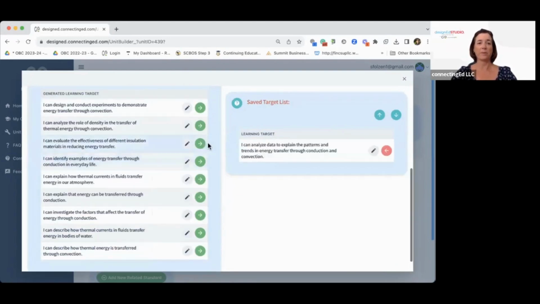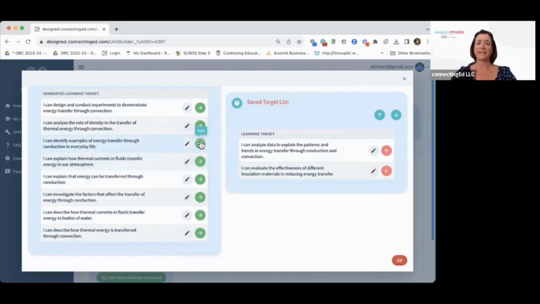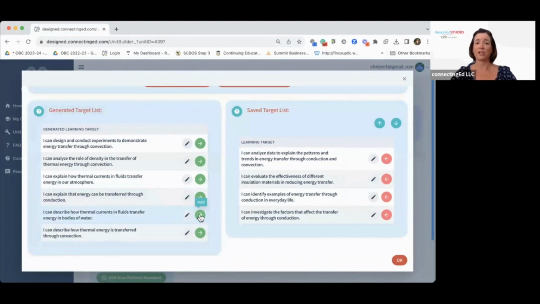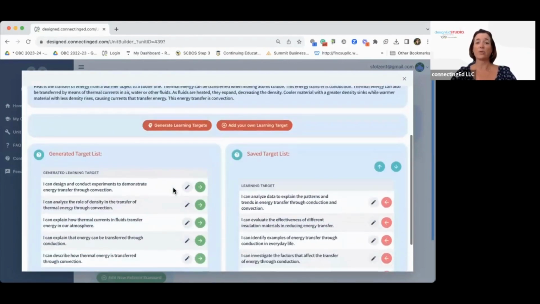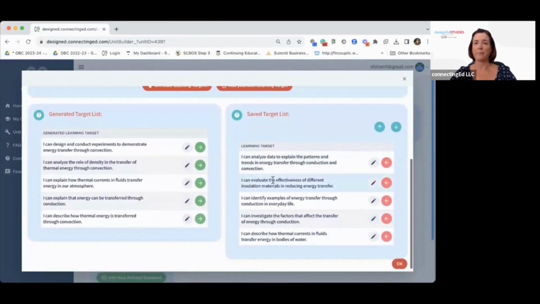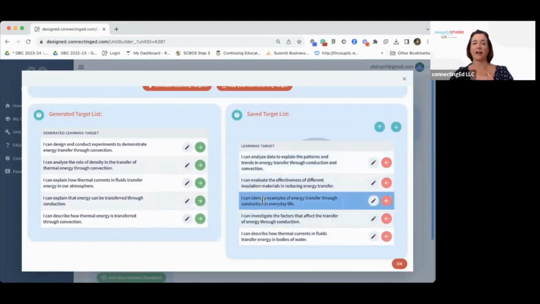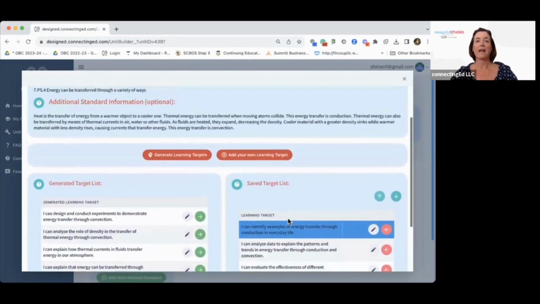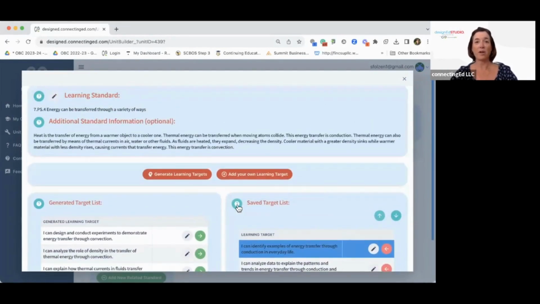So I'm just going to put a couple of these in here. It takes a little bit longer than what I'm doing right now because I just want to make sure that I have some in just to show you. But you would spend some time making sure that the targets that you have match the expectations that you want in your unit for this learning. Now, I like to change the way my targets are listed. I try to go from simplest down to more complex. So if you click on it, just go right here and it can move it right up the list so you can reorder what you have right here. Again, I'm going to point out to you the question marks here that help you to get some more information.